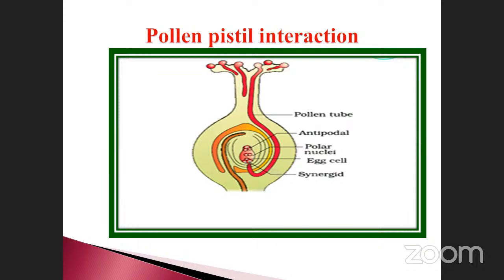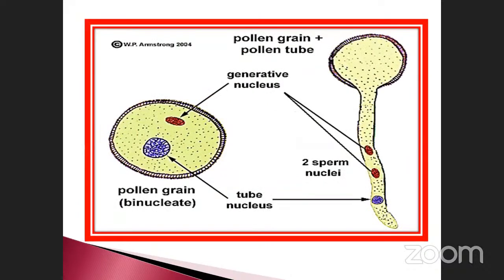So the egg cell is here, and the two synergid cells are also present here. This one is converted to endosperm. See that, this is the structure. This is the correct way.